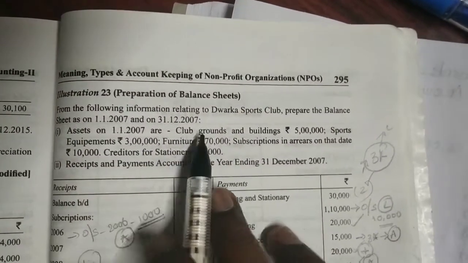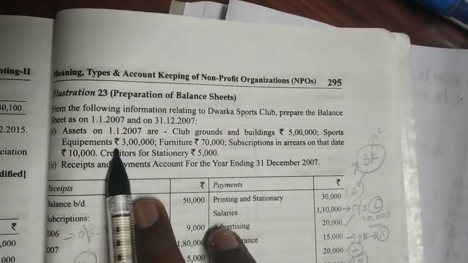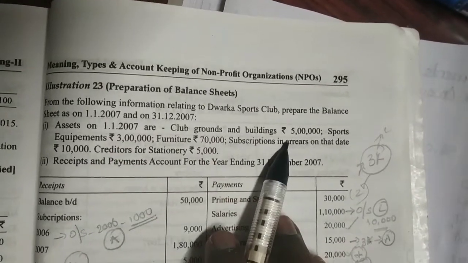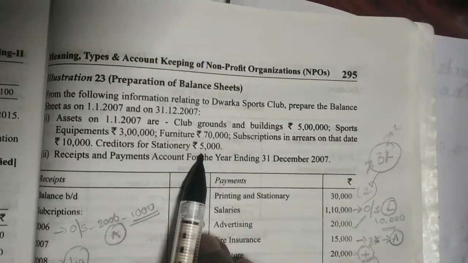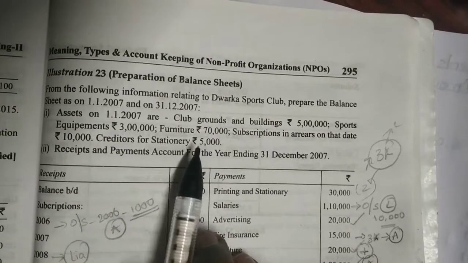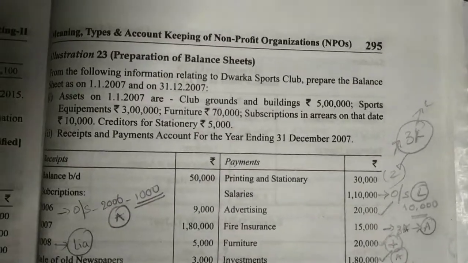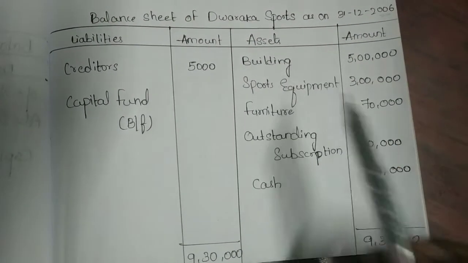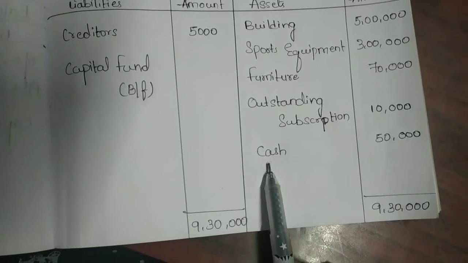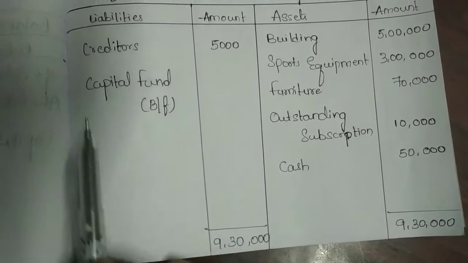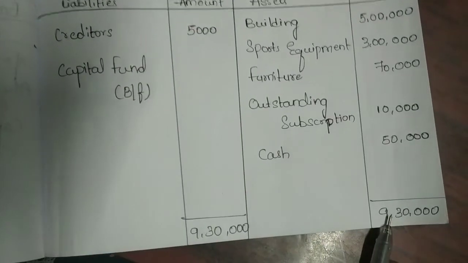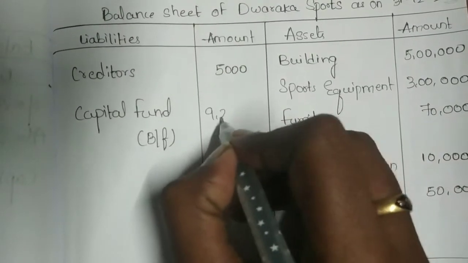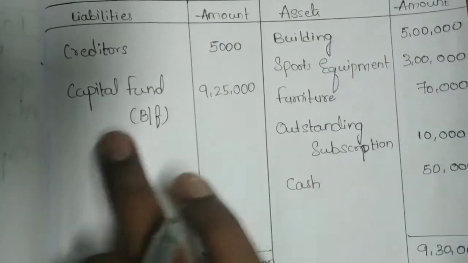They are giving the opening balance. So we have to take building, sports equipment, furniture, subscription in arrears, and all these things will come on the asset side, whereas the creditors 5,000 will come on the liability side. So let's prepare the opening balance sheet. See, I have taken all the assets, building, sports equipment, and cash. We will have the opening balance of cash from the receipts and payment account, and I have taken the creditors, and I got a total amount of 9,30,000. From 9,30,000, if I deduct 5,000, I will get a capital fund of 9,25,000. So 9,25,000 is the capital fund.